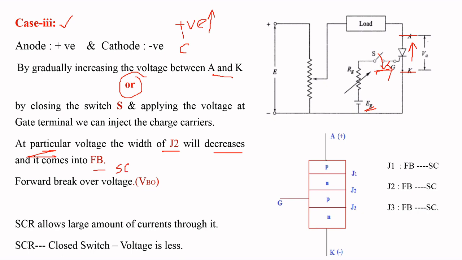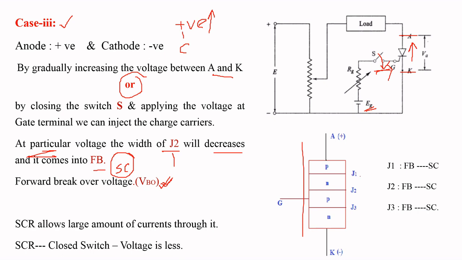The voltage at which the junction J2 comes into forward bias is called the forward breakover voltage. Due to the short circuit of junction J2, there is a possibility for a large amount of current flowing from anode to cathode.